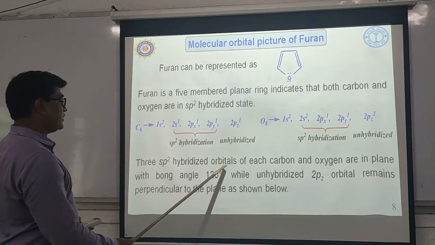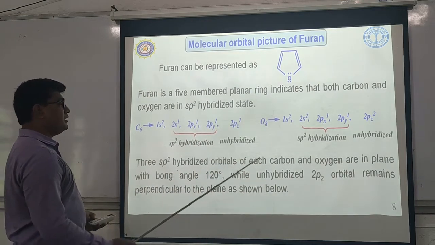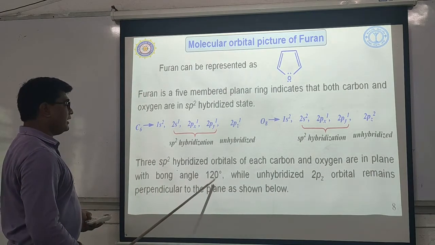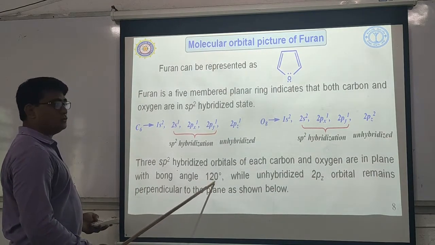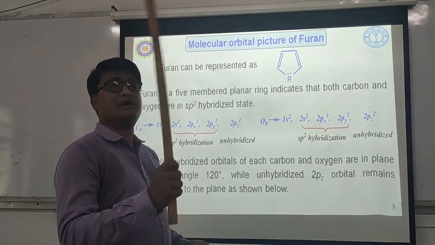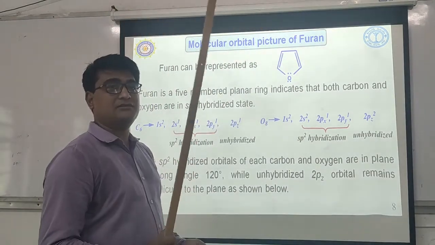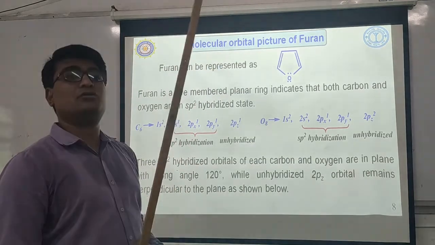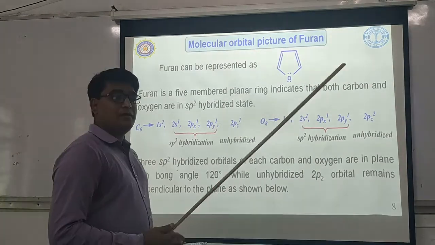3 sp2 hybrid orbitals of each carbon atom and oxygen are in the plane with bond angle of 120 degrees. I told you about the ceiling fan, which has 3 blades. Consider the 3 blades of the electric fan as the 3 sp2 hybrid orbitals.